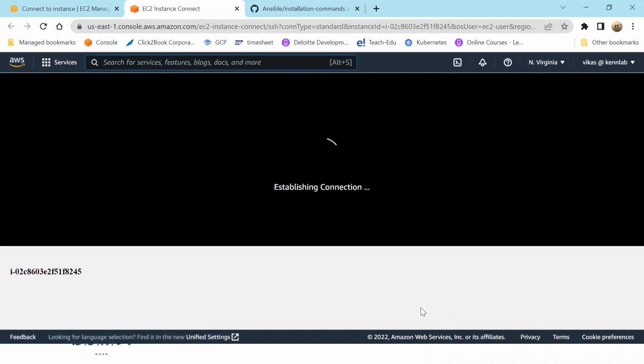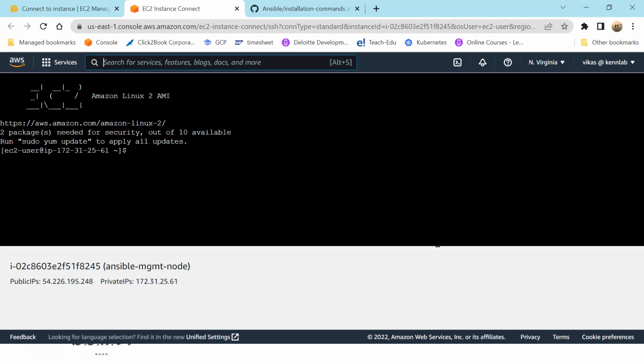Follow along with me step by step. Means don't practice, just see. But in case you find anything which you are not able to understand, then stop me, because it is very important for you to understand. If you don't understand, no use of telling that this is this, this is that. See, the first thing it says is that you should go ahead and apply the update. So sudo yum update -y.